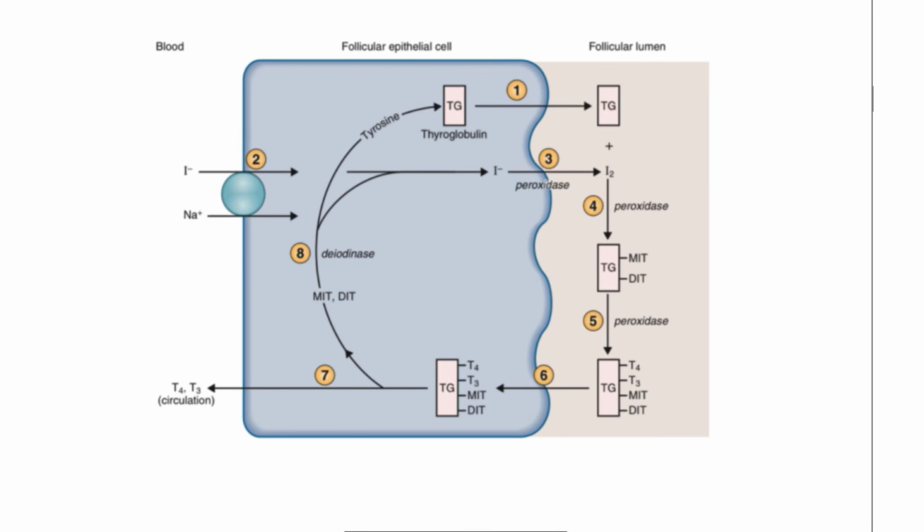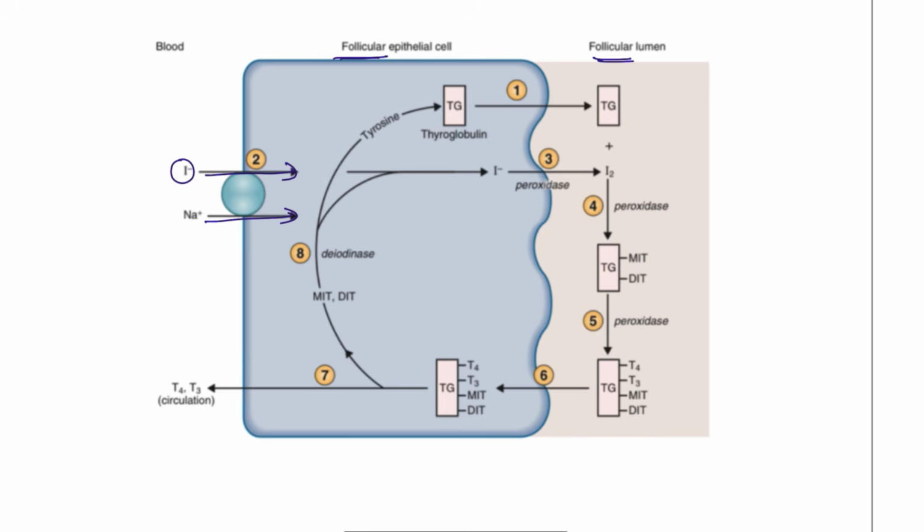First, the thyroid hormone has to be produced from the thyroid gland only, but we have some triggering factors. What are those triggering factors? We have to take the iodine from our diet. We have to get the iodine, and this iodine will be entering the follicular cell with the help of the sodium-iodide symporter. After that it is going to enter the colloid, where most of the hormone will be produced.